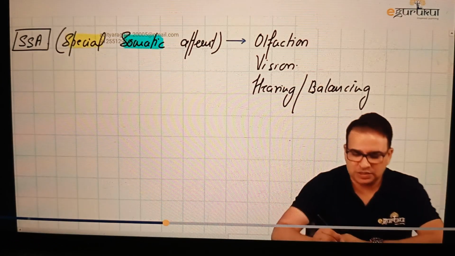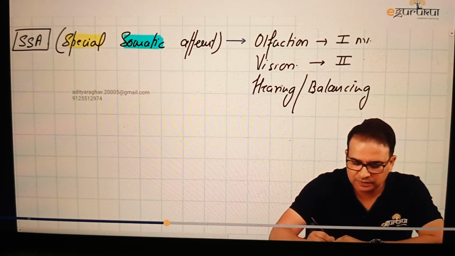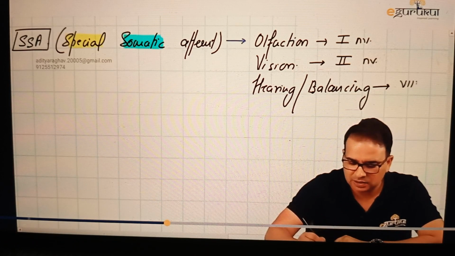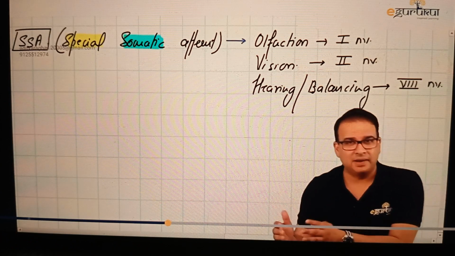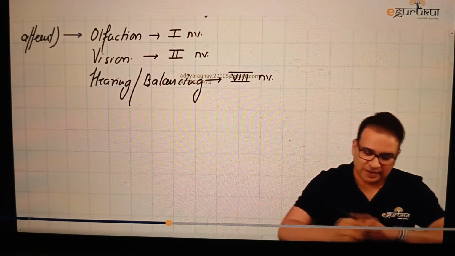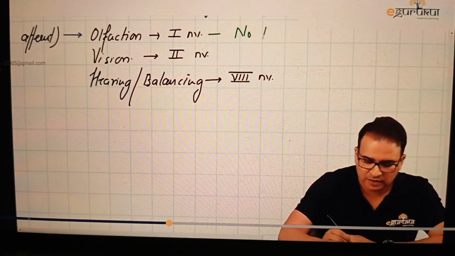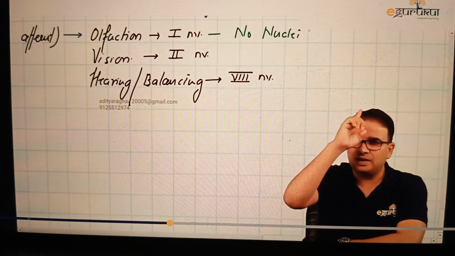But the point is, guys, olfaction is carried by the olfactory nerve, the first nerve. Vision, by the second cranial nerve, optic nerve. And hearing and balancing, by the 8th cranial nerve, that is the vestibulocochlear nerve. What you have to think about here is that we are discussing cranial nerve nuclei. So do we have cranial nerve nuclei for all these nerves? Well, no. Olfaction, olfactory nerve, fine. There is a nerve, but there is no cranial nerve nuclei. We do not have cranial nerve nuclei for the olfactory nerve. We all know that the olfactory nerve starts in the olfactory mucosa and goes directly into the olfactory bulb.